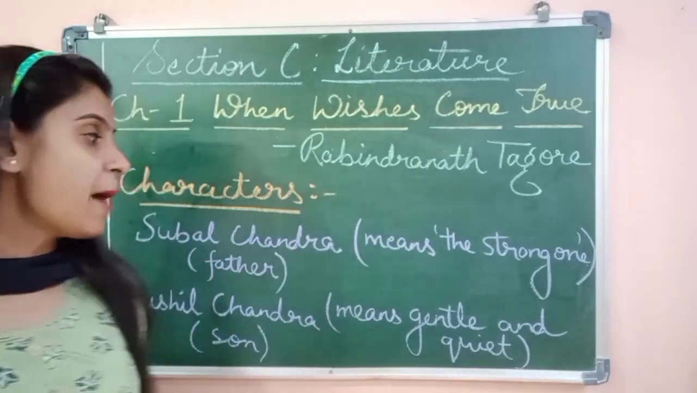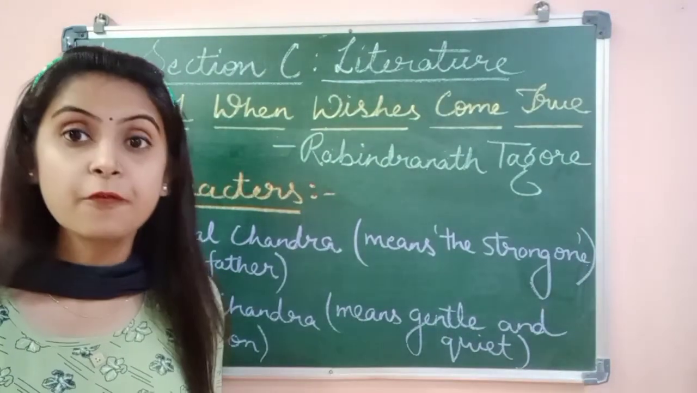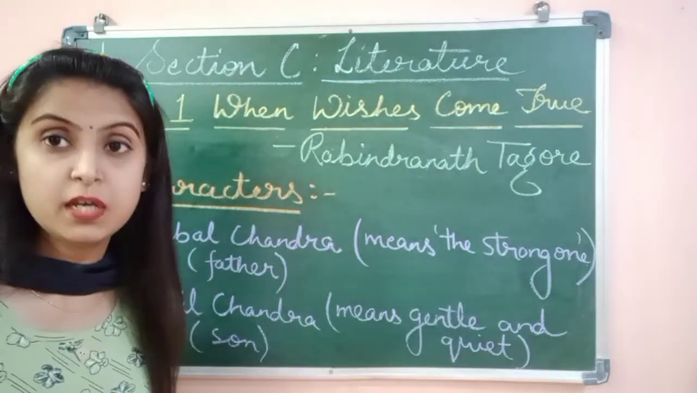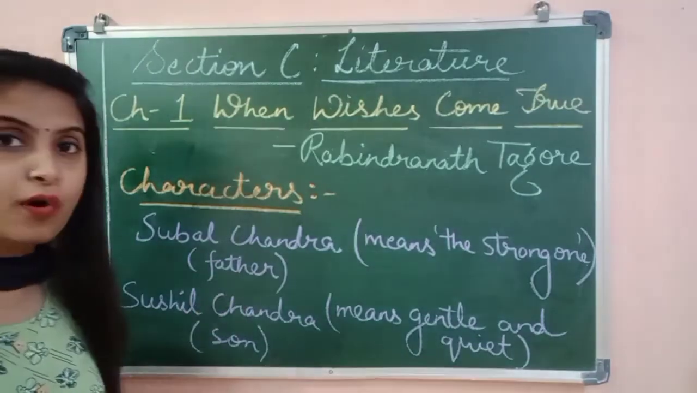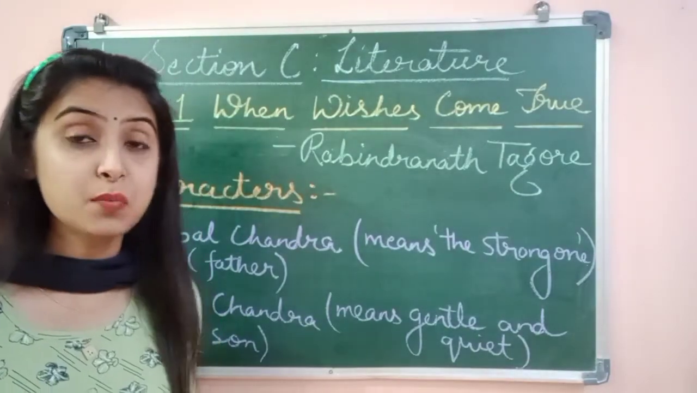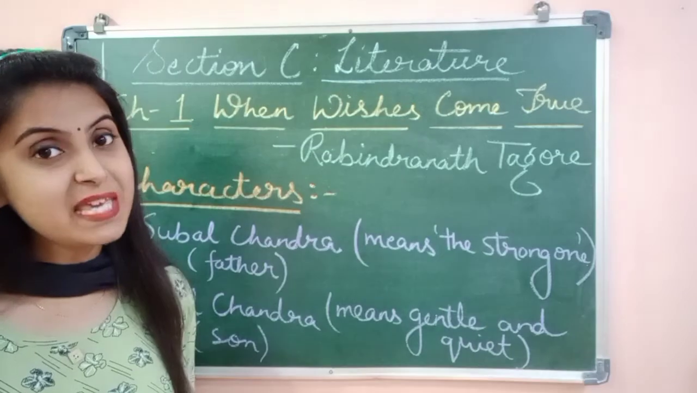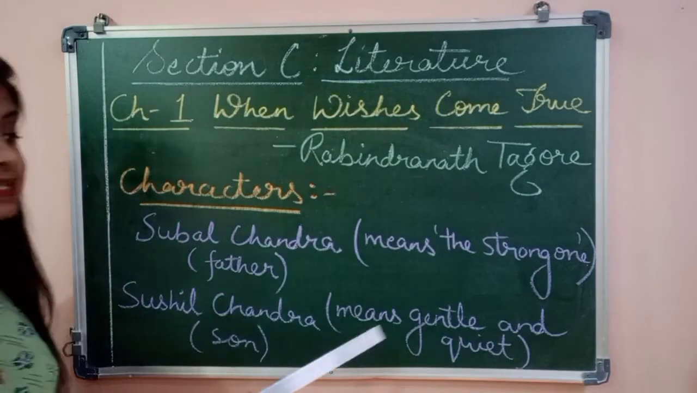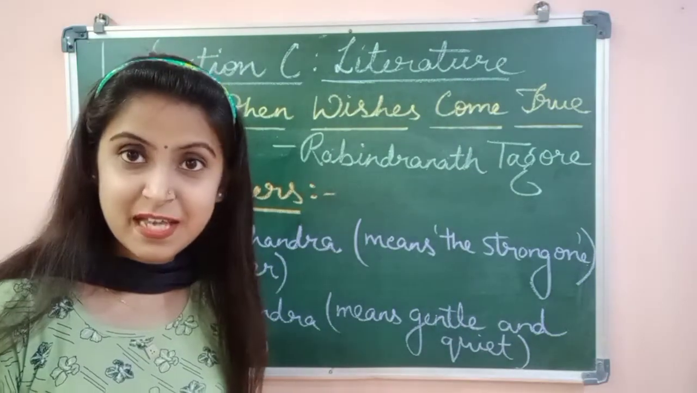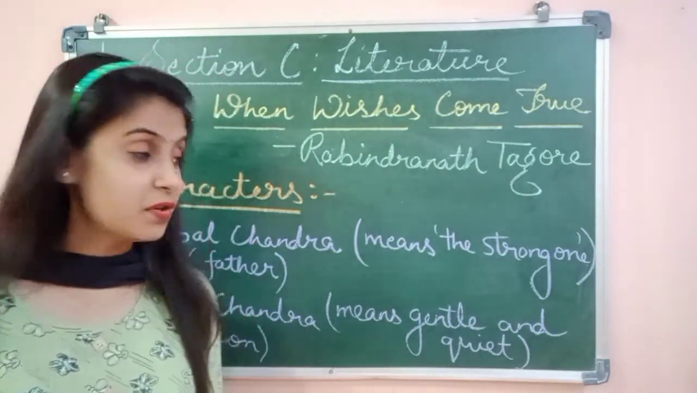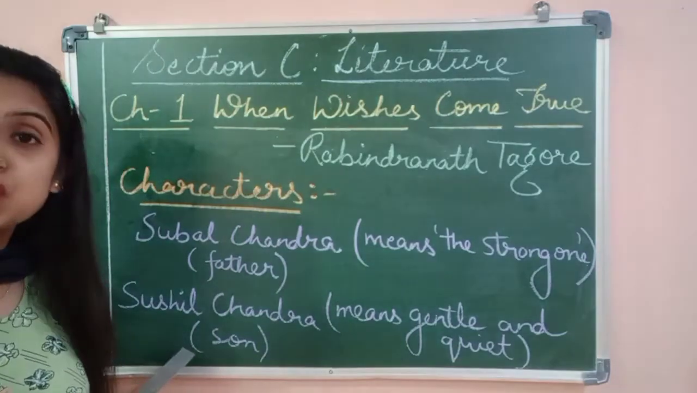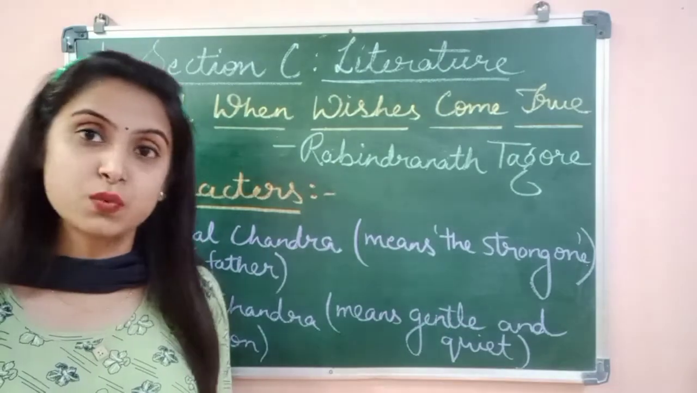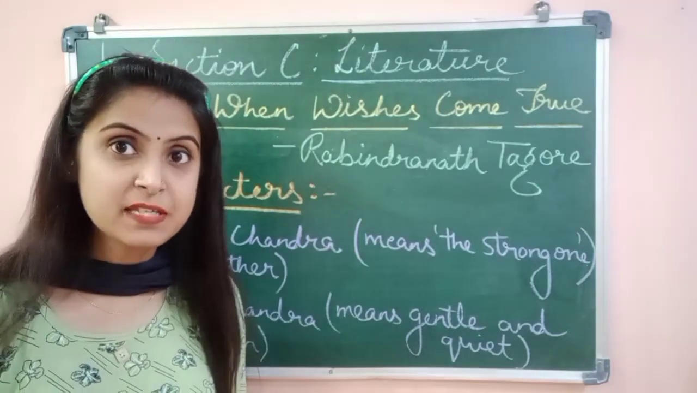If we take the example of the characters in the story, for example, Subal Chandra. Subal means the strong one. So, the father in the story was not a strong one. He was rather an old, weak man. Whereas Sushil Chandra, Sushil means gentle and quiet. We have already seen in the chapter that the boy, the son, Sushil, was not at all gentle and quiet. Instead, he was very mischievous, right?